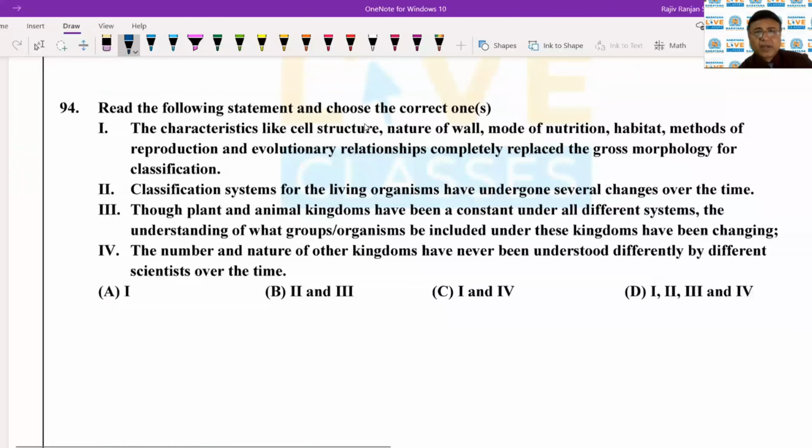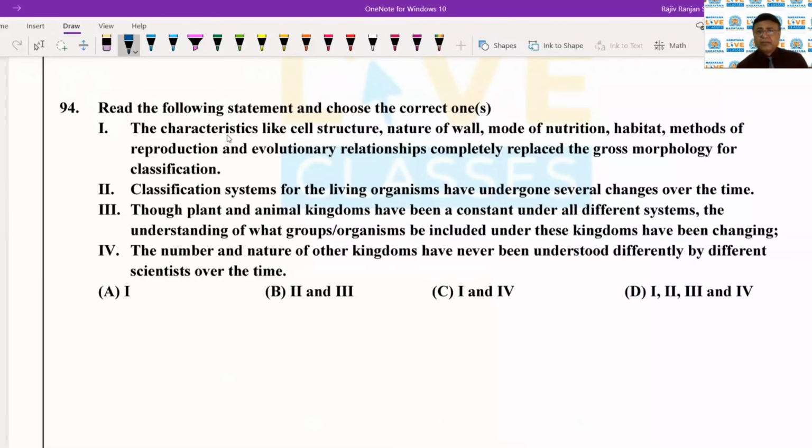Read the following statement and choose the correct ones. The characteristics like cell structure, nature of wall, mode of nutrition, habitat, method of reproduction, and evolutionary relationship completely replaced the gross morphology for classification. The second is a classification system for the living organism have undergone several changes over the time.